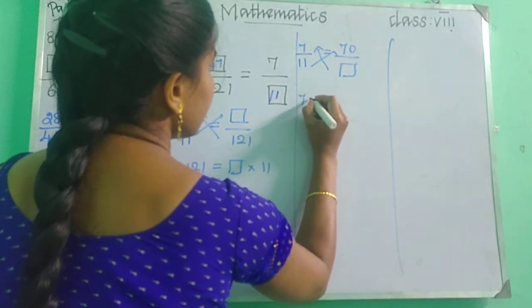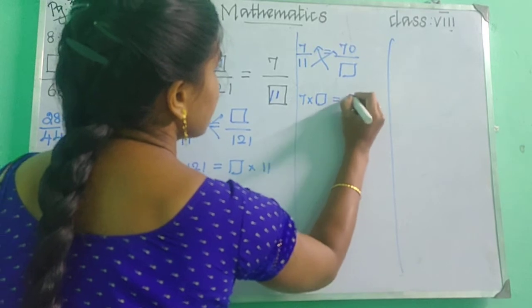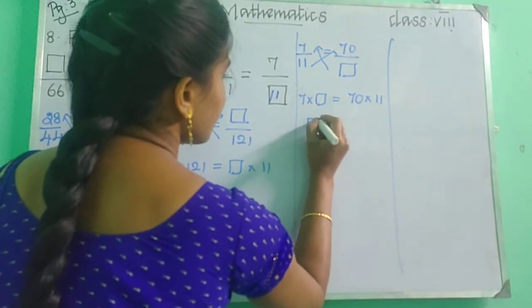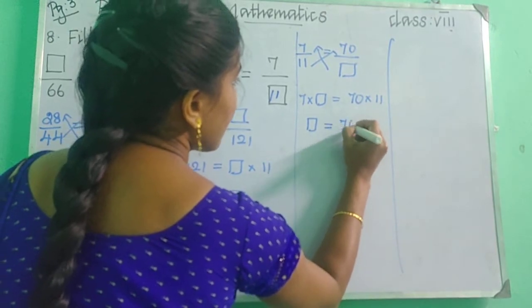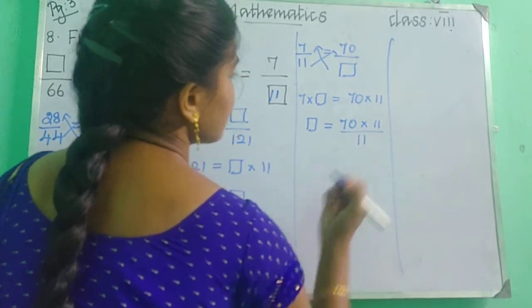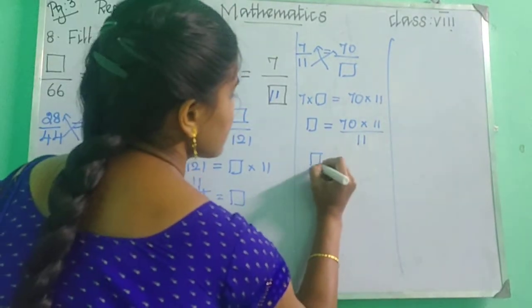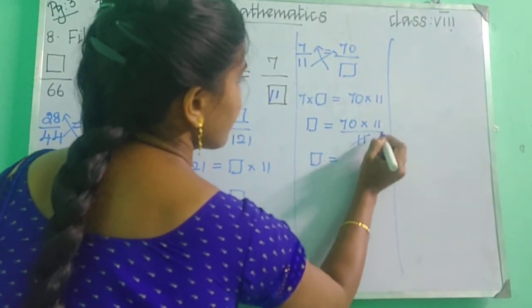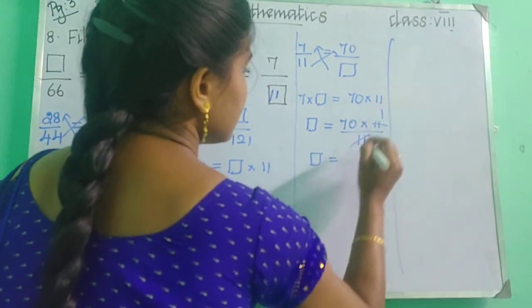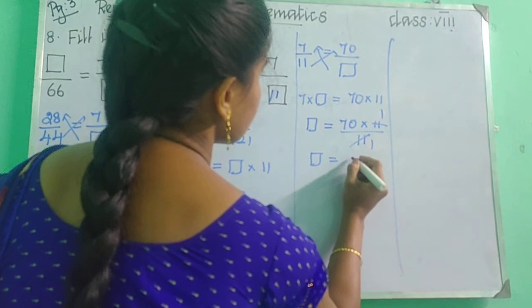So 7 into box equal to 70 into 11. Keep the box on one side, so the 7 comes to the denominator. So what will you get? Box equal to 11 and again here 11.